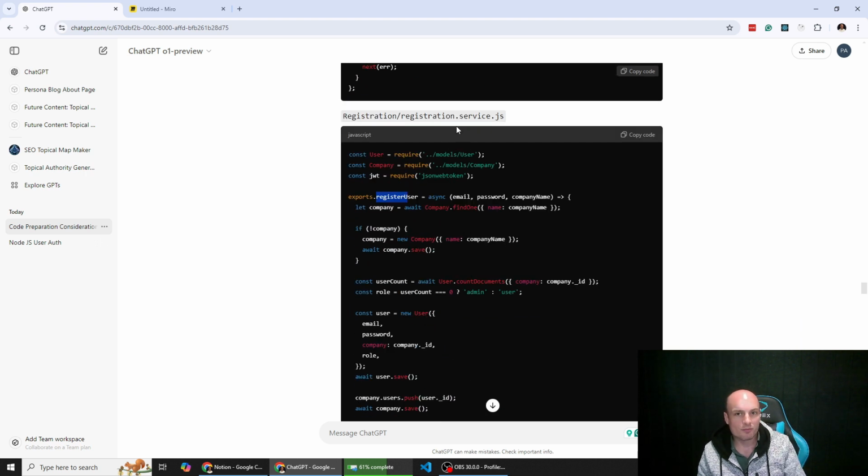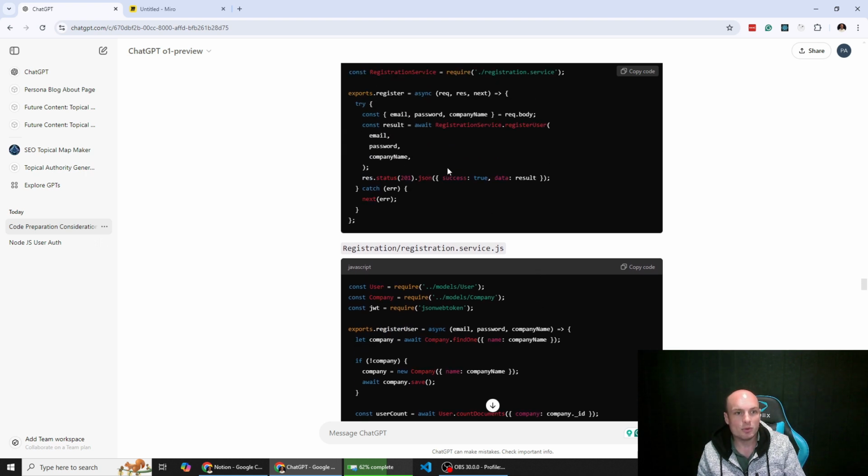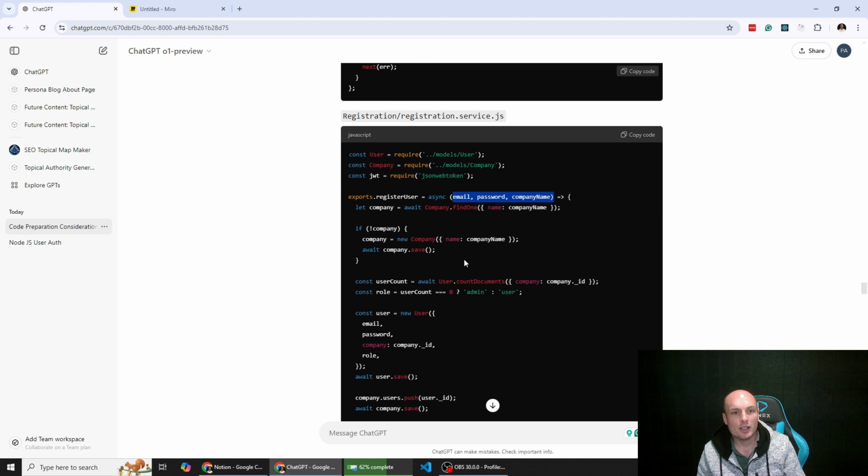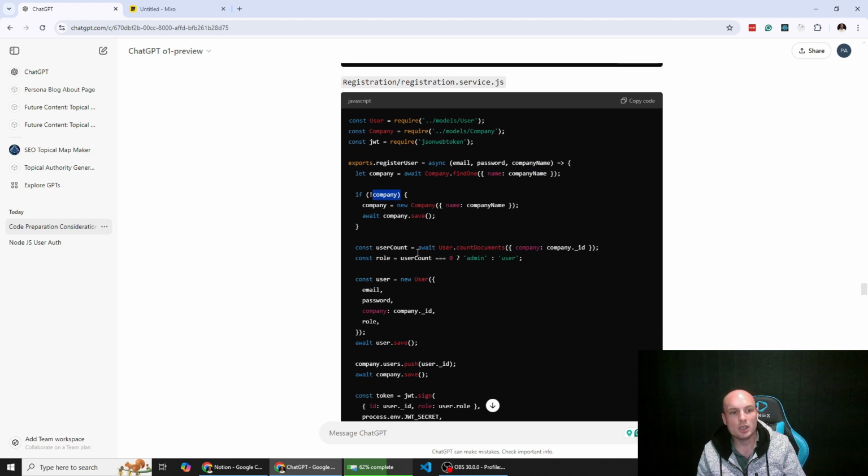This is our registration service, so register user. We're getting the email, password, and company name from this piece of code, right? So here we've got register user. We're passing in the email, the password, the company name. We pick that up here, right? Let company, we make sure, so we're checking company.find1. We're looking at all of our companies. Is there a company with this company name? If there's no company with that name, then we can save that company.